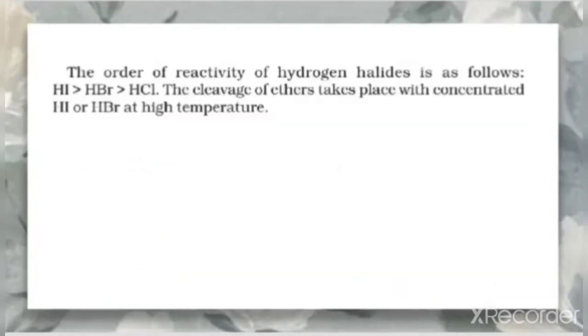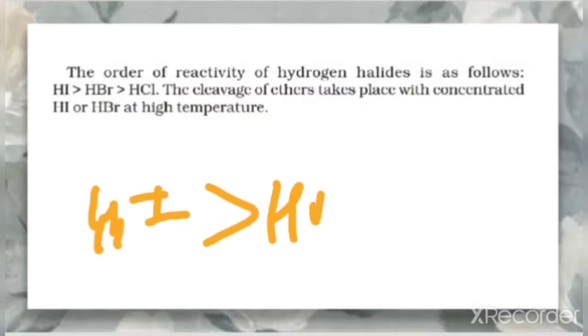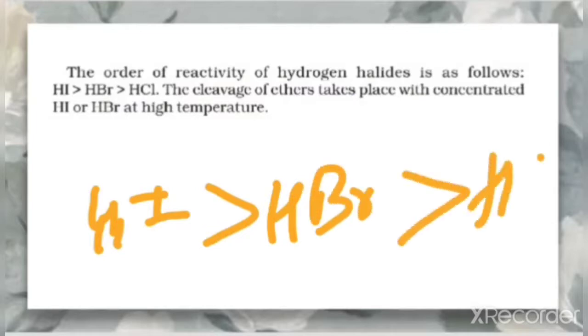The order of reactivity of hydrogen halides, HX, is as follows. HI is most reactive, then HBr, then HCl. That means HI is most reactive towards the reaction of ethers with HX. As we have already discussed, consider the bond length.